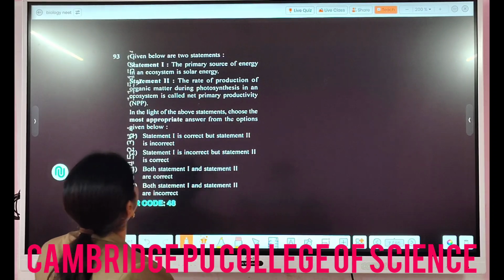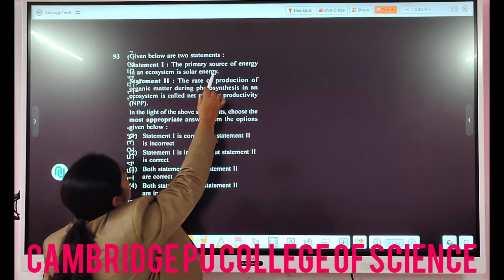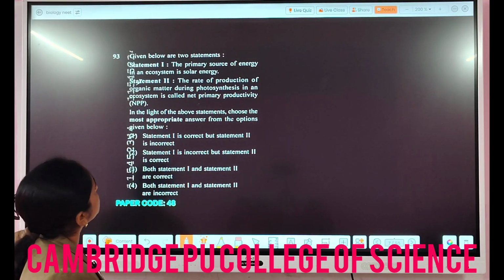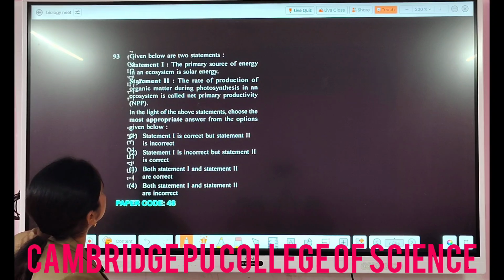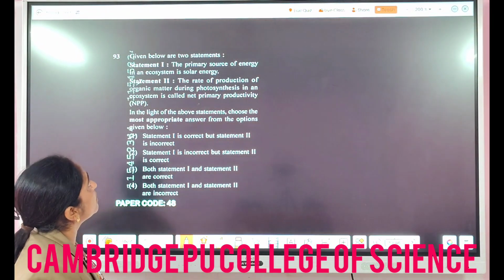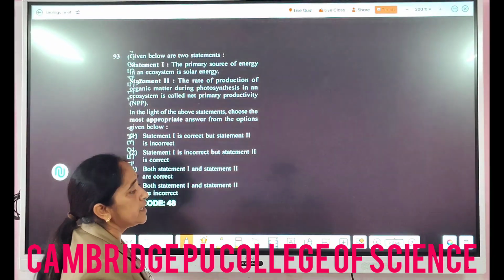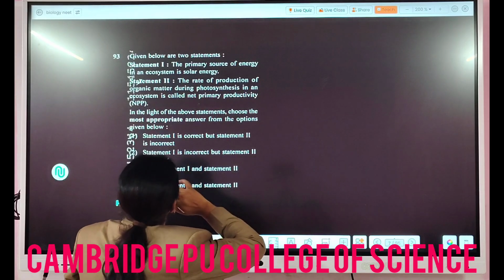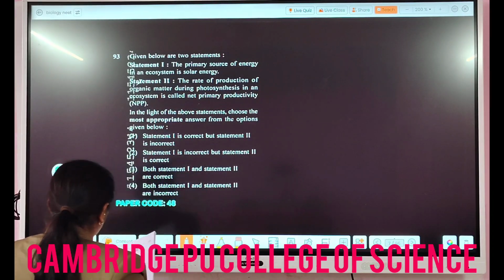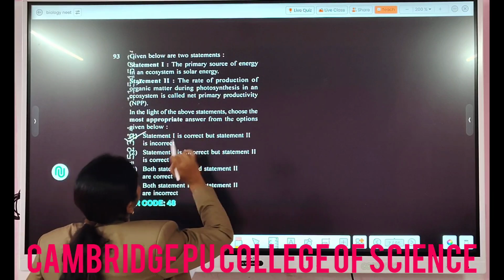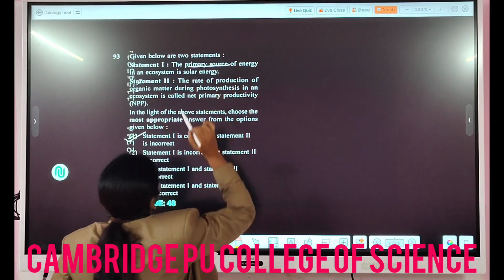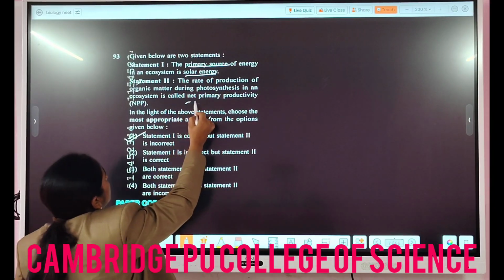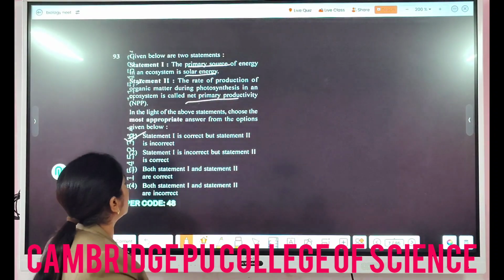Then for the next question, given below are 2 statements. Statement 1 says the primary source of energy in an ecosystem is solar energy, and statement 2 says the rate of production of organic matter during photosynthesis in an ecosystem is called the net primary productivity. Is it net primary productivity? No, it is gross primary productivity. In the light of the above statements, choose the most appropriate answer from the options given below. For question 93, option number 1 is correct, that is, statement 1 is correct. Here you can see the primary source of energy for everything is solar energy, whereas in statement 2 it should not be net primary productivity, but gross primary productivity.